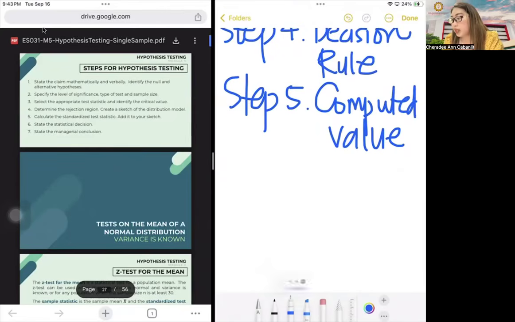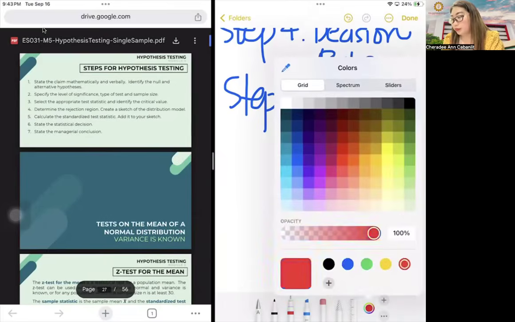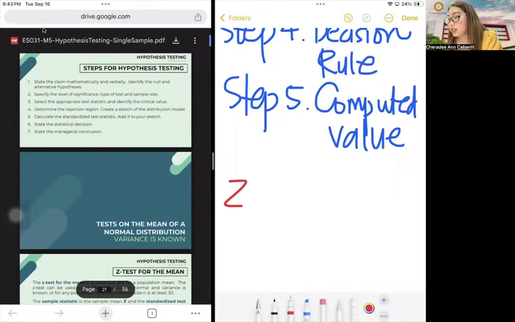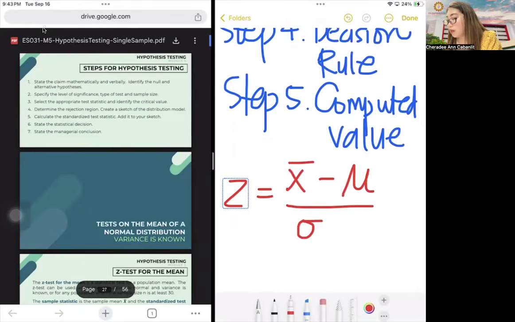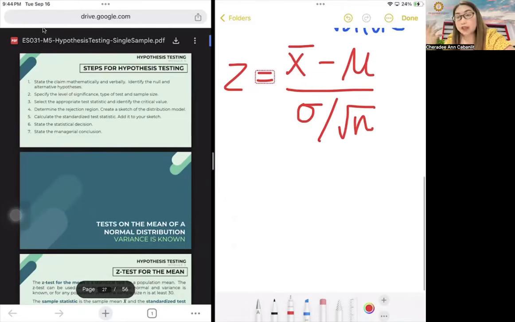So if it's Z, please take note, if it's mean, Z is equal to x bar minus mu over sigma over square root of N. That's if the population standard deviation is known. If sample only, then we will use T.